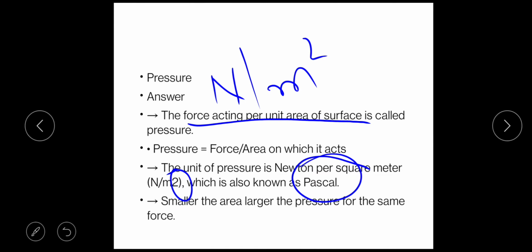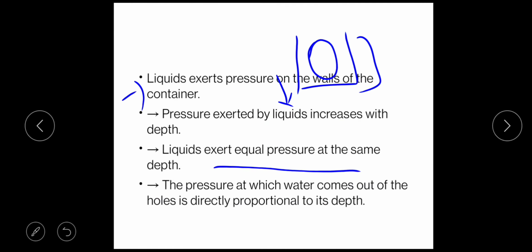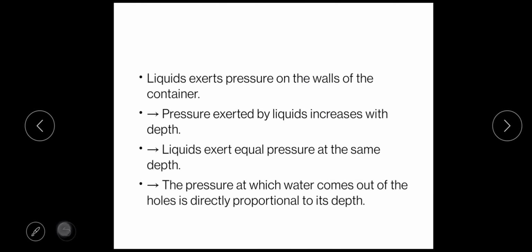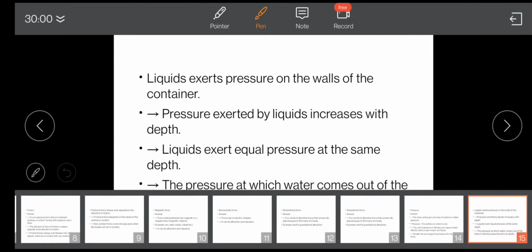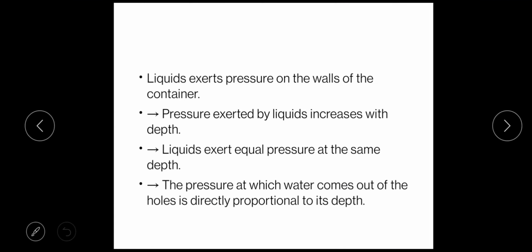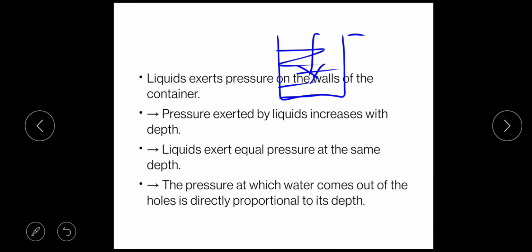Okay, so here we have studied the definition of pressure. Then after we have studied the SI unit, and one point related to pressure. Then let's begin with the next point: liquid exerts pressure on the walls of the container. Now what do you mean by liquid? This water or all the fluid things you can count in the liquid, right? So here they are saying that liquid does exert some pressure on the walls of the container. Suppose in the bucket I have filled some amount of water. So this water will apply some pressure on the walls of this bucket.